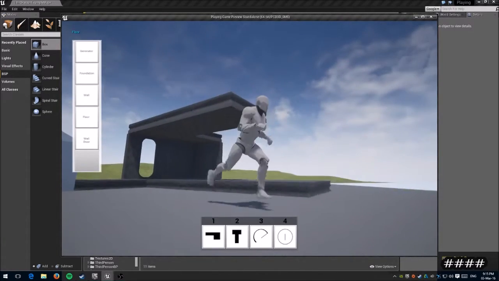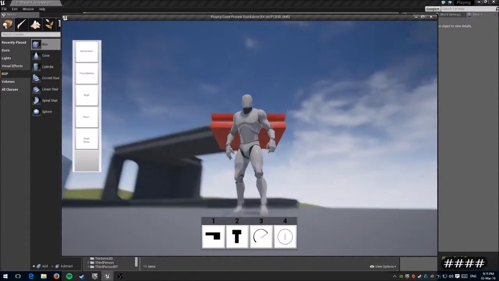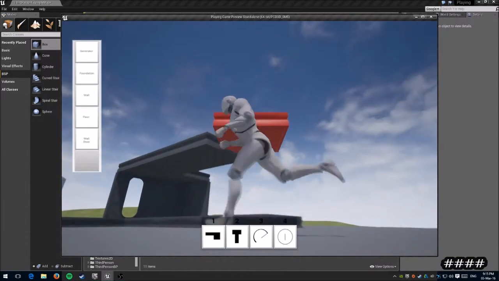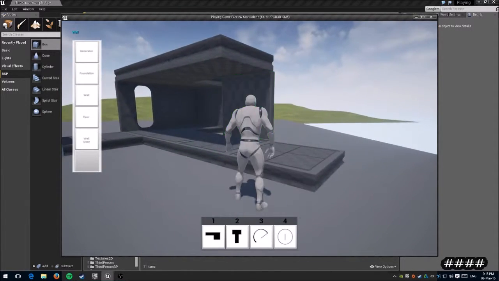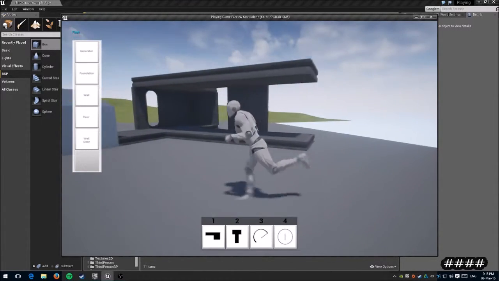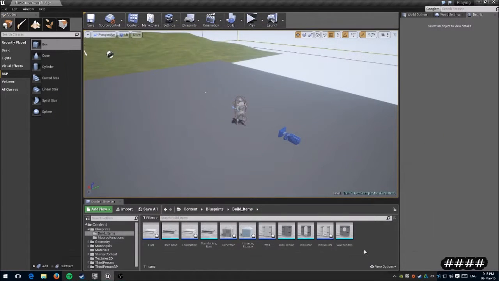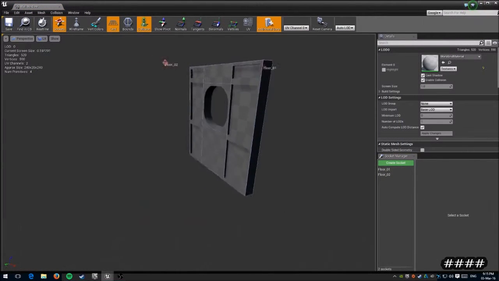it won't allow you to build if there's no wall. Sorry, the floor won't let you build if there's no wall in range. However, if I put a wall there, I can then put a floor there. So yeah, the process at the moment to add another static mesh, you take your static mesh and you add